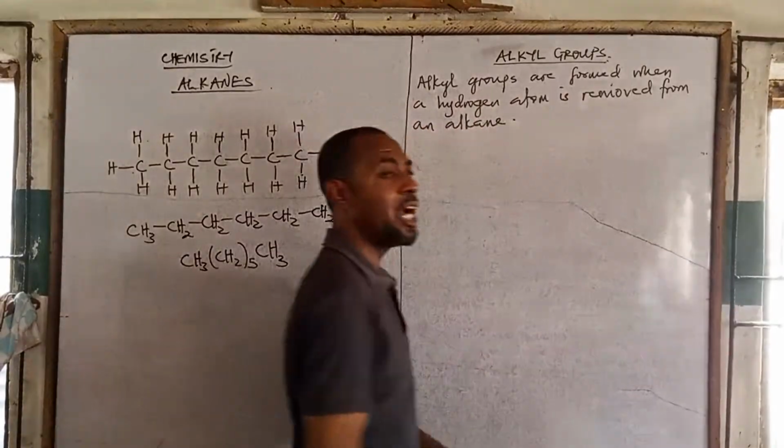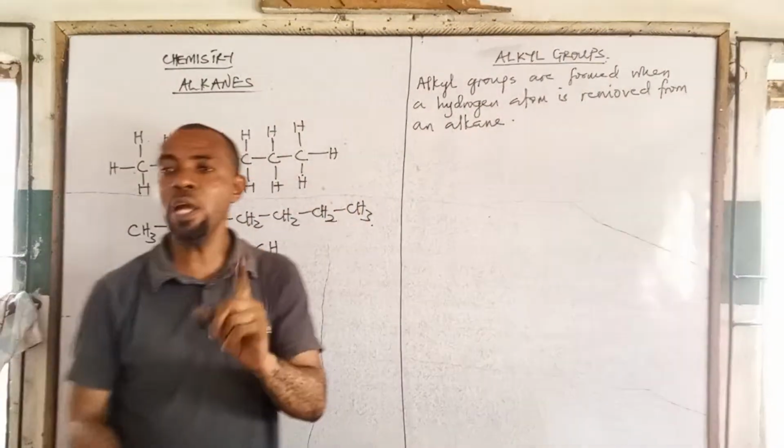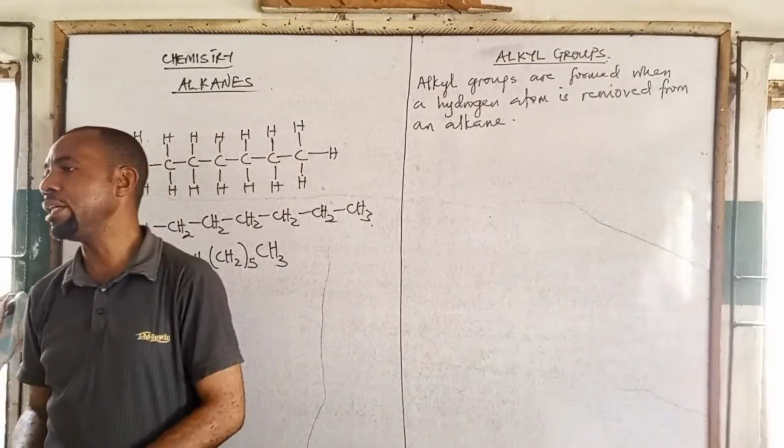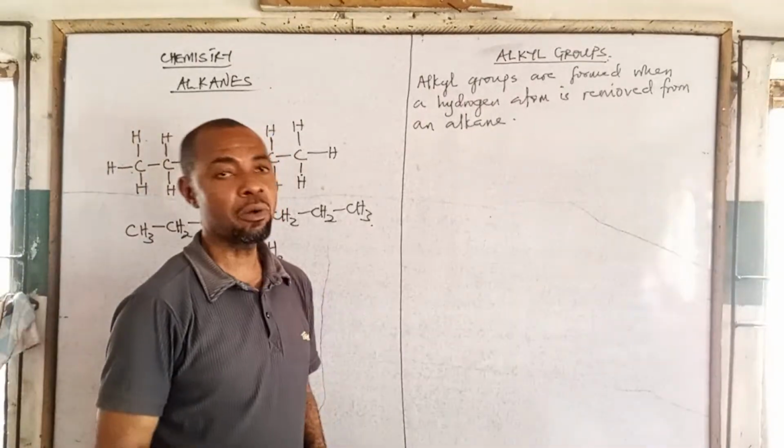When you remove a hydrogen atom, just one hydrogen atom from an alkane, you will form what? Alkyl group.